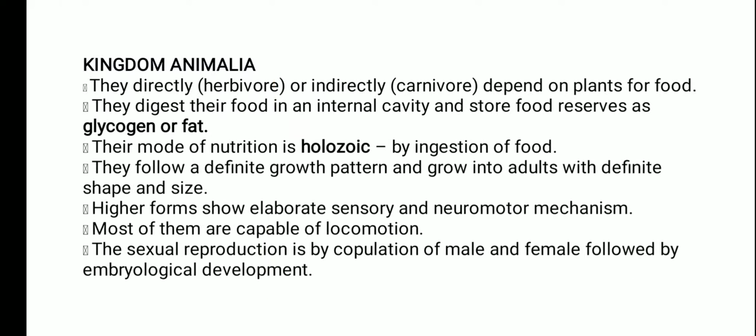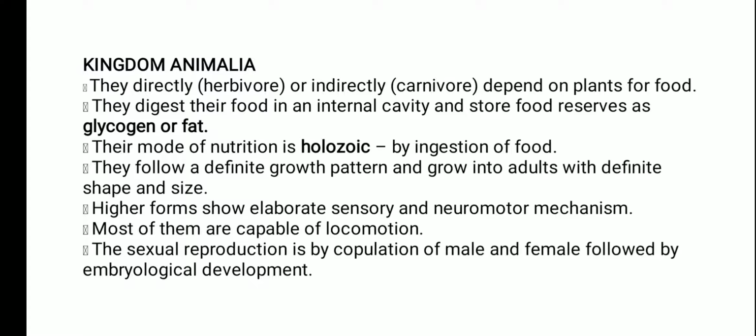Animalia. They actually may be herbivores or they may be carnivores. We know that when they are directly dependent on the plants for their food, they are called herbivores, and when they receive the food from the other members of the system, then they are called carnivores. Okay, and the stored food material in the body of an animal is glycogen, and in case of the plant it is starch. Okay, which type of nutrition do they perform? They perform holozoic nutrition, that is the ingestion of food. They follow a definite growth pattern, and grow into adults with a definite shape and size.